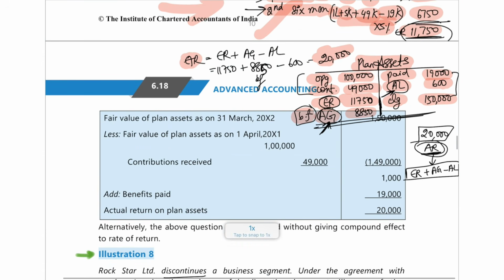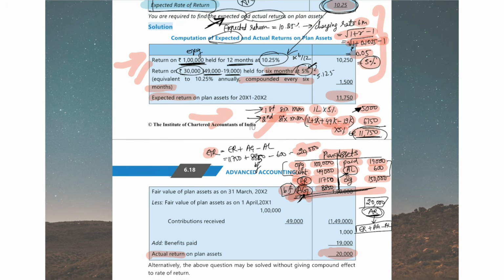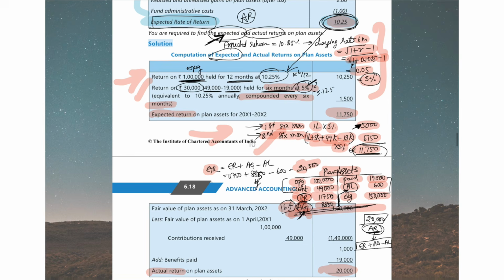Then you can do it directly and ignore the expected return, actuarial gain and actuarial loss. Then also the same balance will come, or else the same ledger format that I taught you in the concept note, if you apply, you'll get 20,000 only. Okay, so I hope you understood how to calculate expected return and actual return. For this, the concept notes will be very useful. Please make sure to use it.